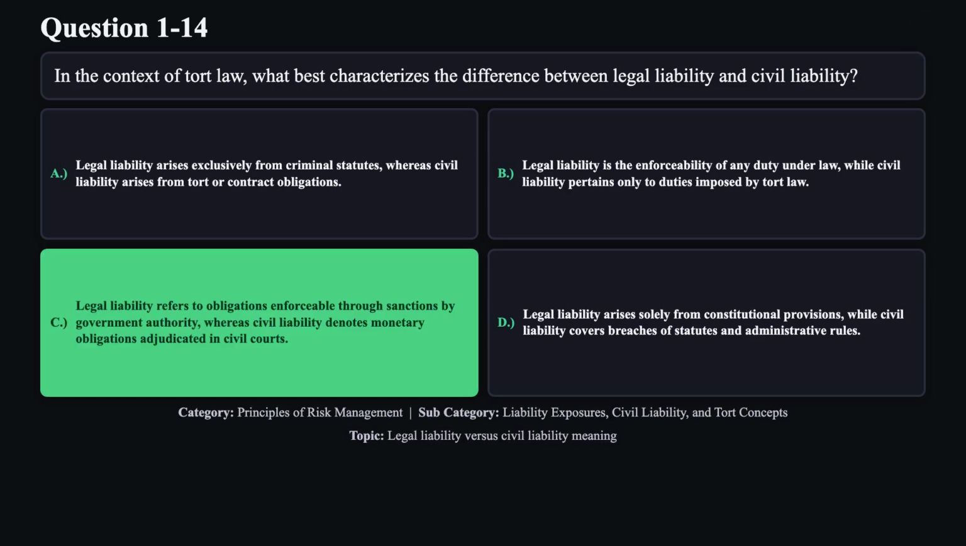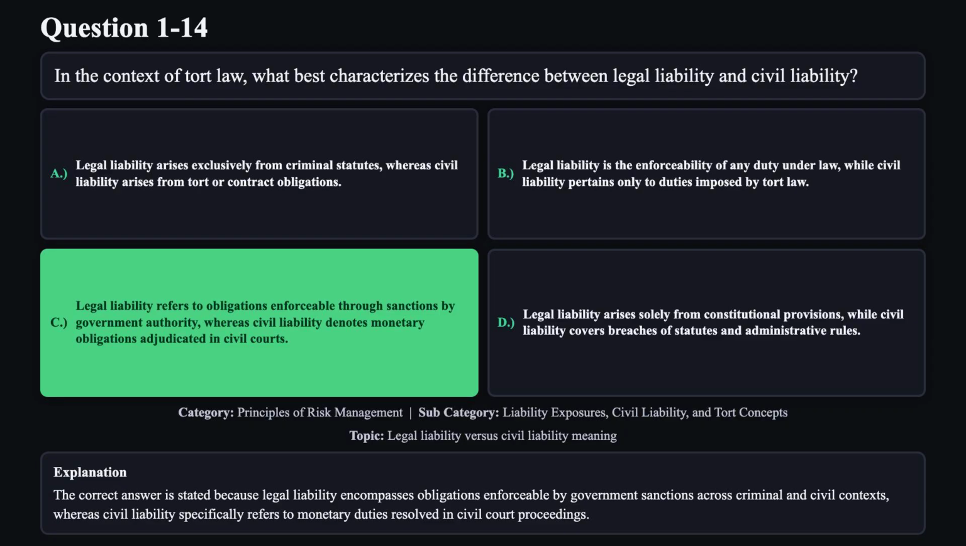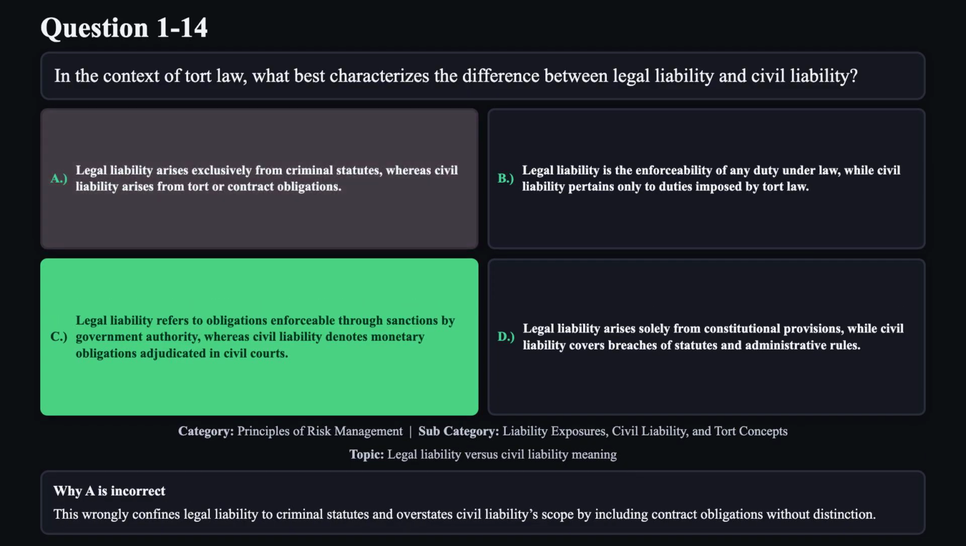The correct answer is C. Legal liability encompasses obligations enforceable by government sanctions across criminal and civil contexts, whereas civil liability specifically refers to monetary duties resolved in civil court proceedings. Reason A is not correct. This wrongly confines legal liability to criminal statutes and overstates civil liability's scope by including contract obligations without distinction.